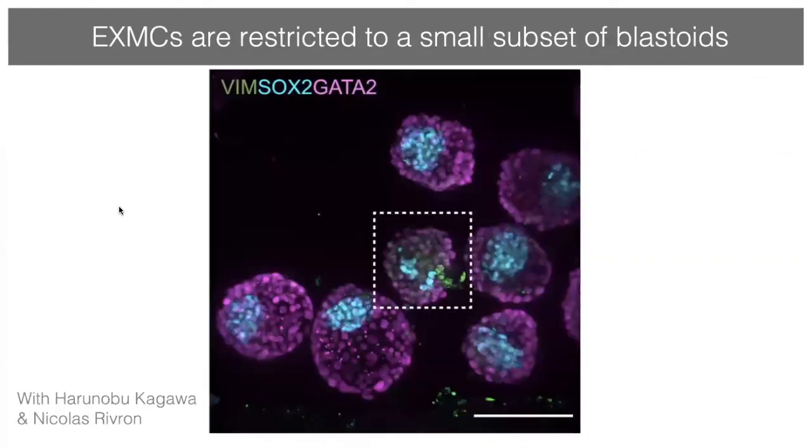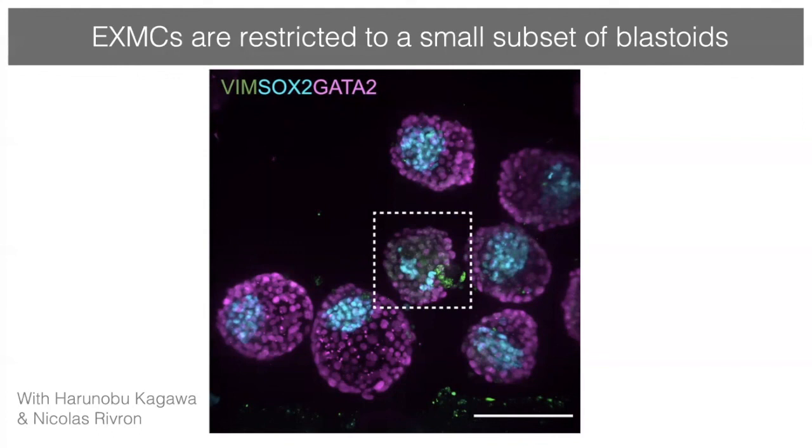And so Haru Kagawa from Nicolas Rivron's lab went back to blastoids using immunofluorescence to stain blastoids with VIM. And we found that we could indeed find a small number of extraembryonic mesoderm cells restricted to a very few blastoid and non-blastoid structures. And this result could also be repeated in our lab in Leuven.